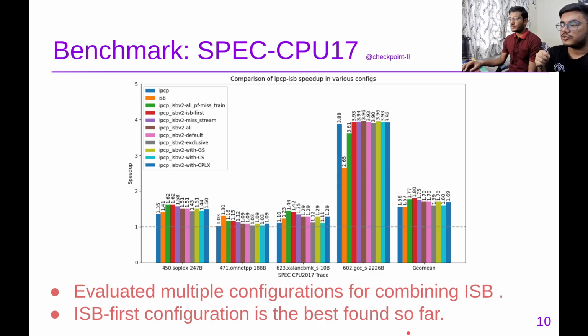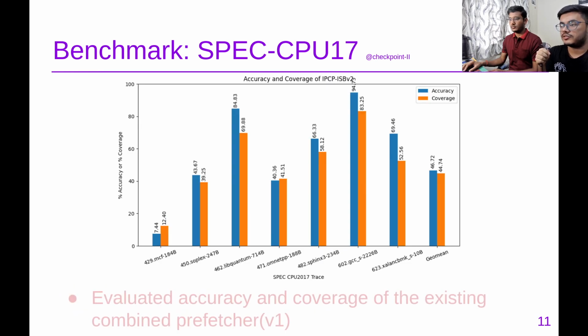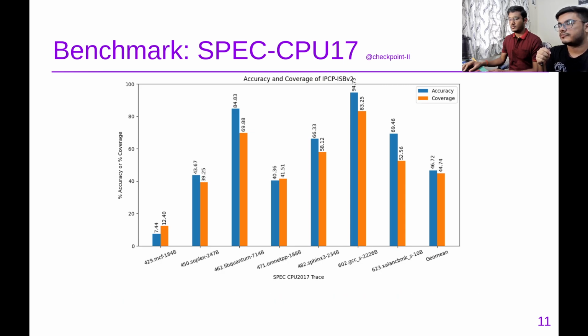So it may change if we take other SPEC CPU benchmarks; we will be doing that in the next checkpoint. Here are the existing IPCP benchmarks, the existing accuracy and coverage, shown in this graph.